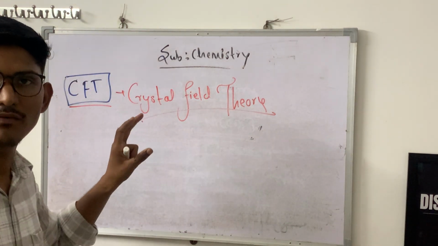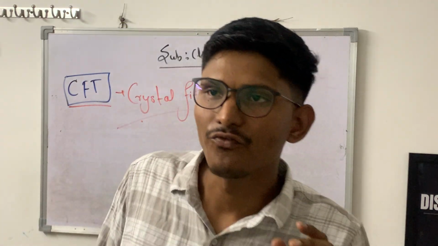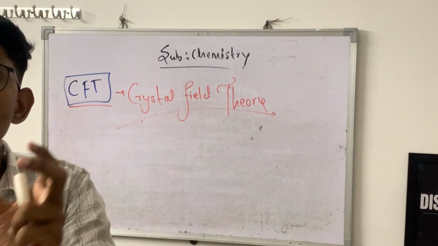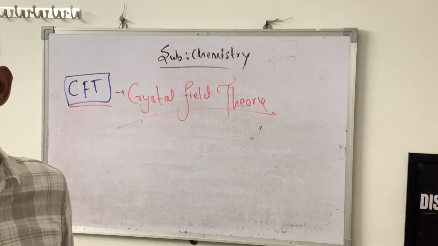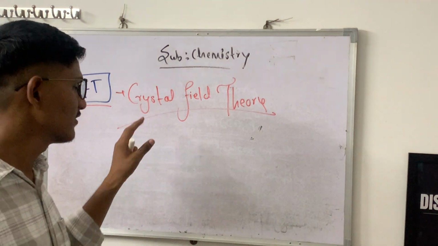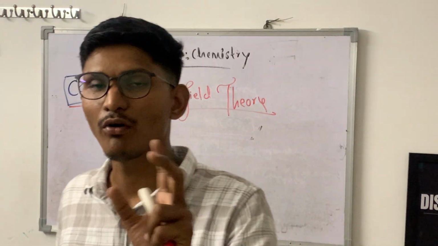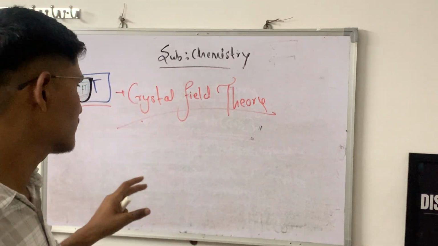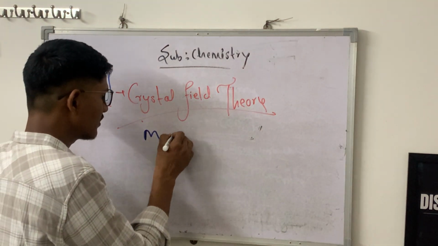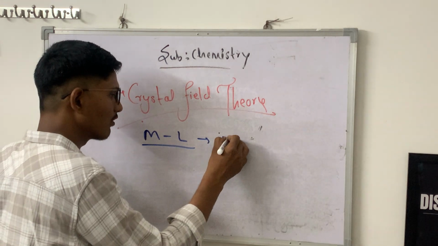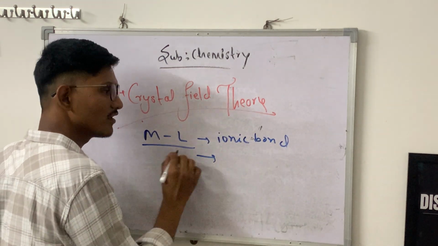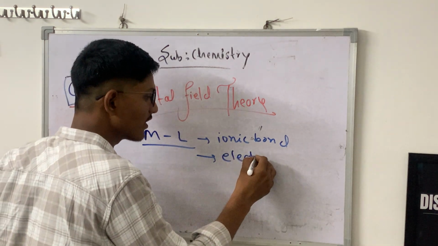We are using it here to know what kind of bond is present between metal and ligand. I accept that CFT does not properly explain what actually the bond between metal and ligand is. CFT told us that the bond present between metal and ligand is an ionic bond, and the interaction present between metal and ligand is electrostatic interaction.